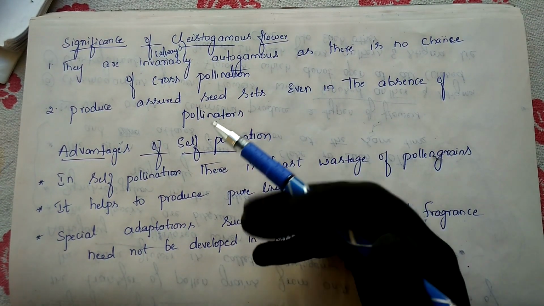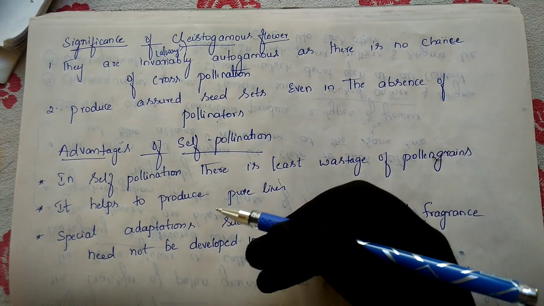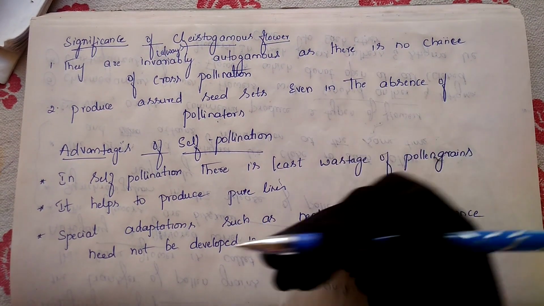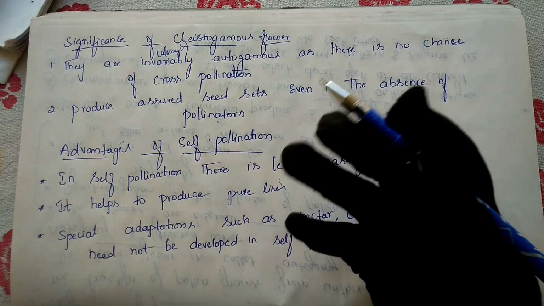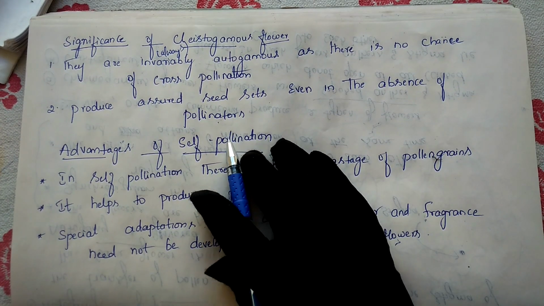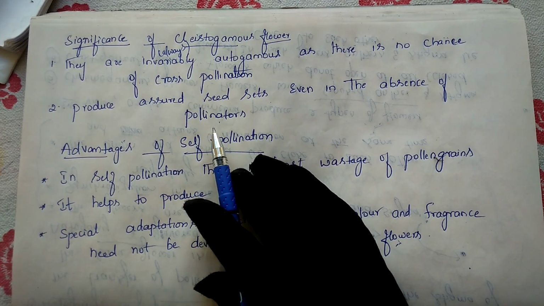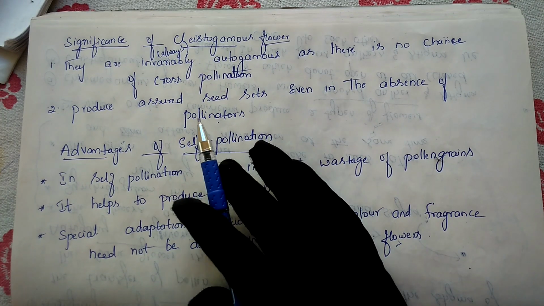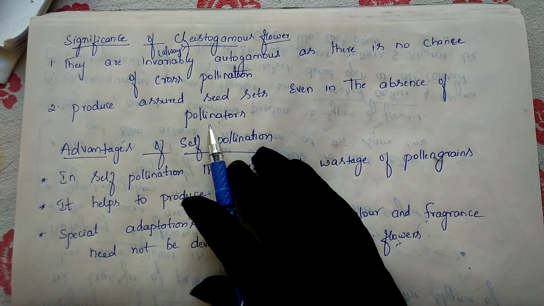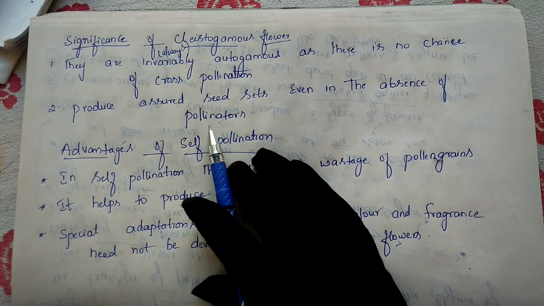Who are the pollinators? Either wind, water, or insects like the honeybee and many other insects. These insects we call pollinators. Many agents are needed here, and among them, insects are the main pollinators.